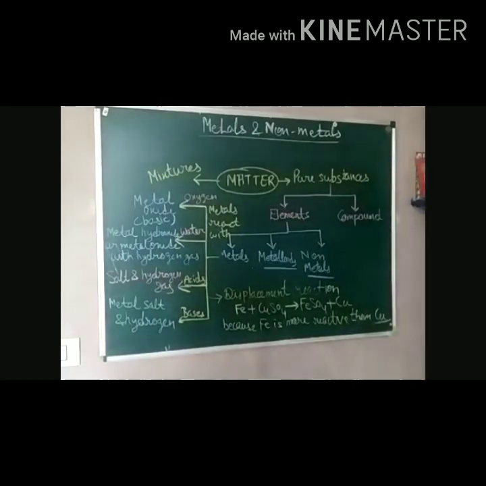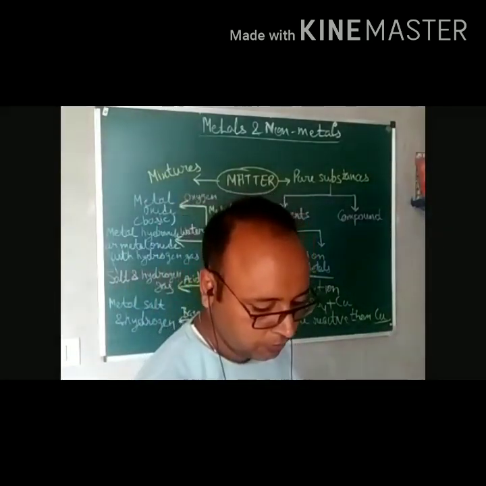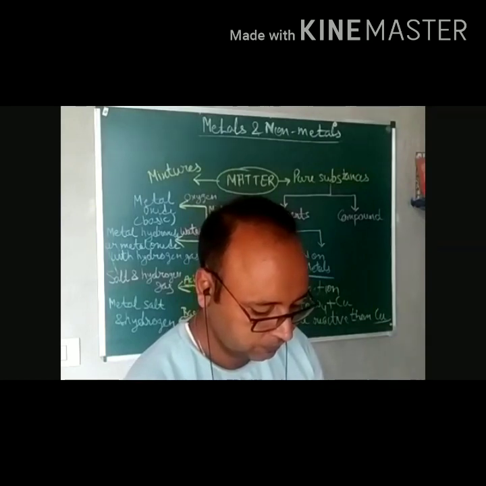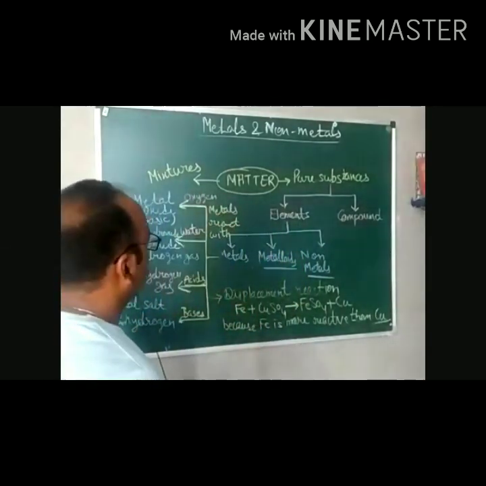Okay. So that is the physical and chemical properties of metals. Now let's go to the non-metals. For non-metals, we will discuss physical and chemical properties separately. First of all, let's discuss physical properties.